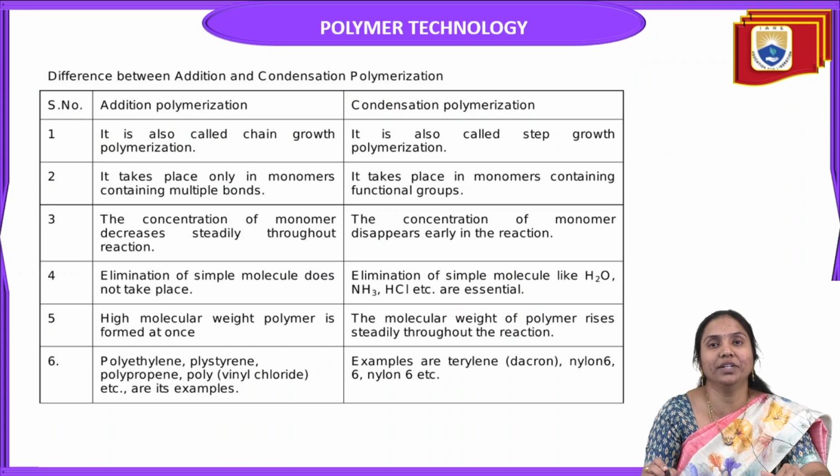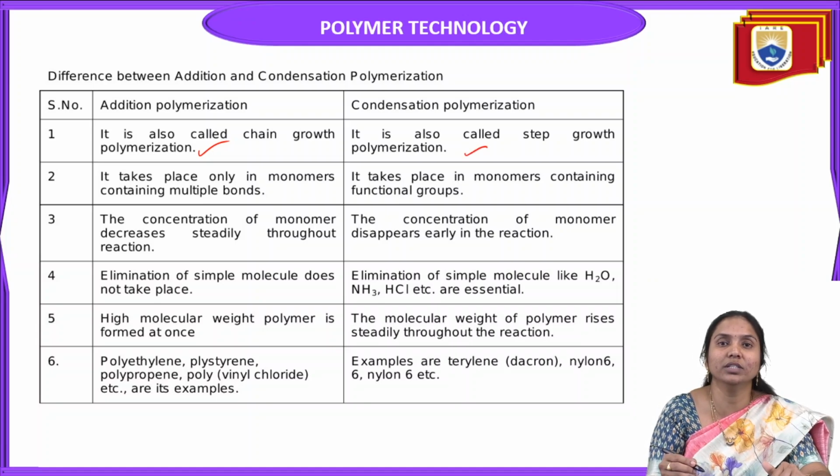So what is the difference between addition and condensation polymerization? We already know that addition polymerization is also called chain growth polymerization, but condensation polymerization is also called step growth polymerization. In addition polymerization, chain growth means only addition without eliminating any byproduct. That's why it is called addition polymerization. But condensation polymerization is formed from the functional groups of monomers, eliminating byproducts in a stepwise manner. So that's why it is called step growth polymerization.